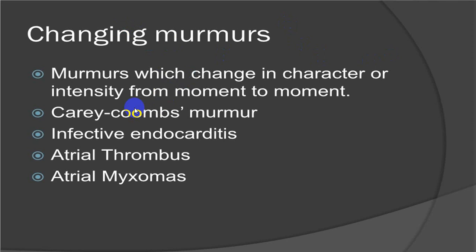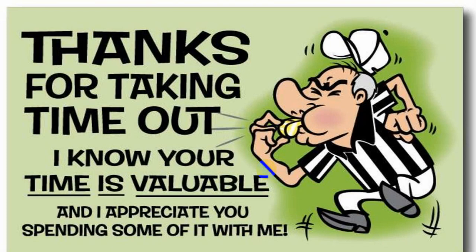One of the classical examples of that is Austin Flint murmur, or a murmur because of infective endocarditis, a murmur in case of atrial myxoma, or left atrial thrombus. These are the characteristics. We'll be using all those when we discuss these conditions.